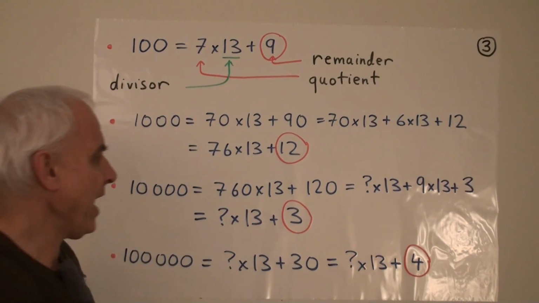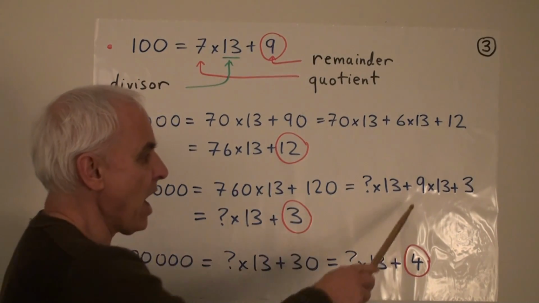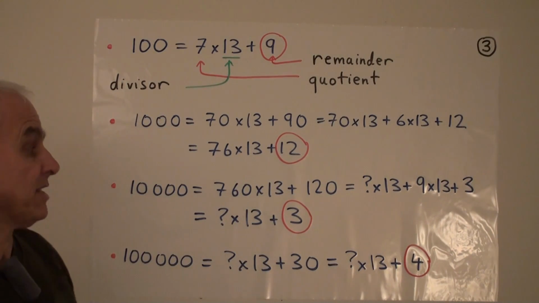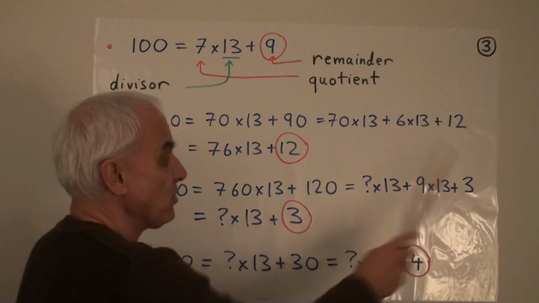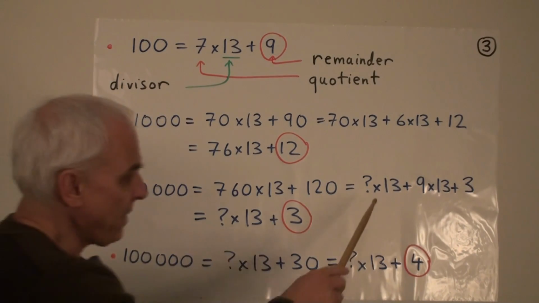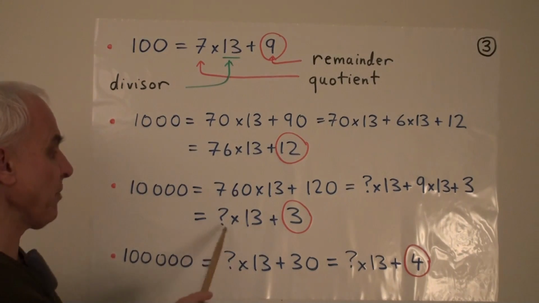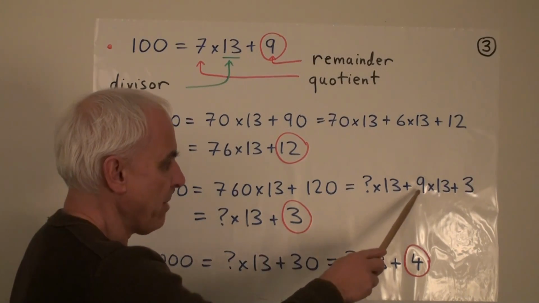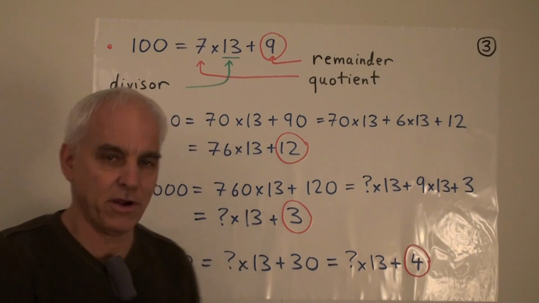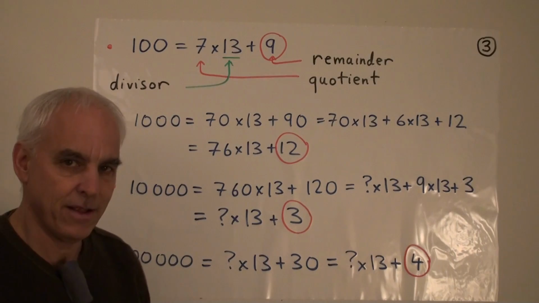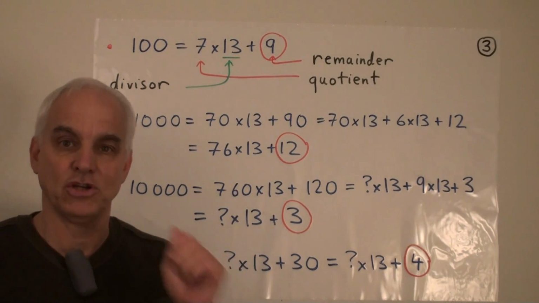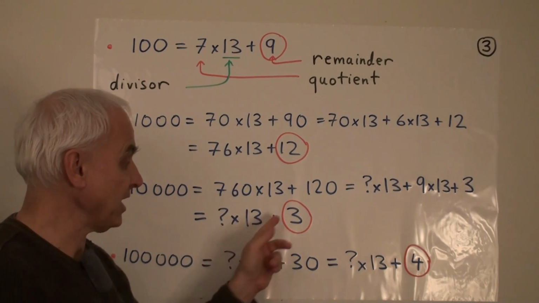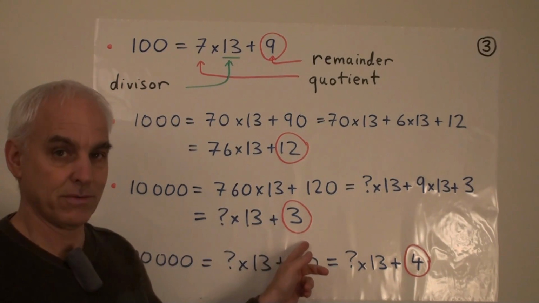Okay? And I'm going to express the 120 as 9 times 13, which is 117, plus a remainder of 3. And then I'm going to write this as something times 13 plus 3. So however many 13s I had here, I'm adding it to a certain number of other 13s over here. I'm getting a certain multiple of 13s, and I'm not going to pay much attention to what that multiple actually is, because the only thing I'm really interested in is this plus 3, the remainder.